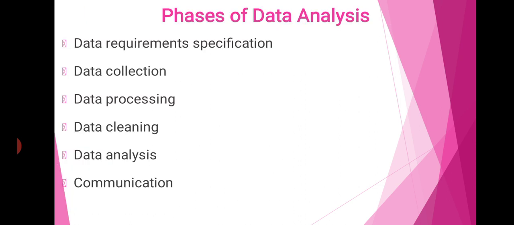First one, that is phases of data analysis. Phases means process. So data analysis or business data analysis consists of these mentioned points: data requirement specification, data collection, data processing, data cleaning, data analysis, and communication or interpretation. Communication is also known as interpretation. So we can see one by one. First one, that is data requirements or specification.